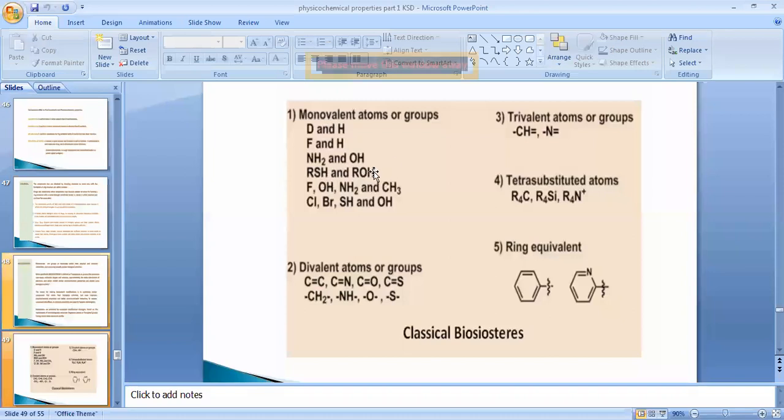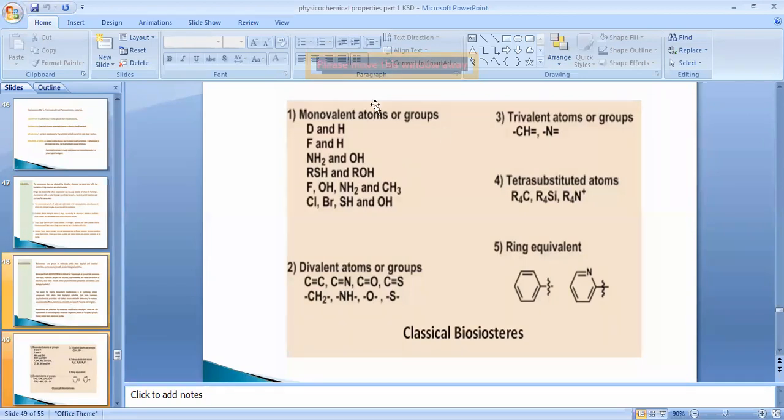So these type of substitutions we can do. Suppose in a drug molecule there is presence of amine functional group, so we can substitute this amine functional group with the help of hydroxyl functional group. So these type of replacements, these type of changes are known as bioisosterism. Without affecting biological activity, we have changed the structure of the molecule, which is known as bioisosterism.